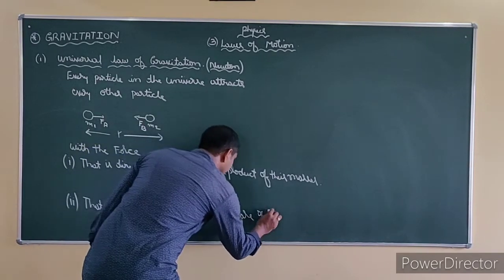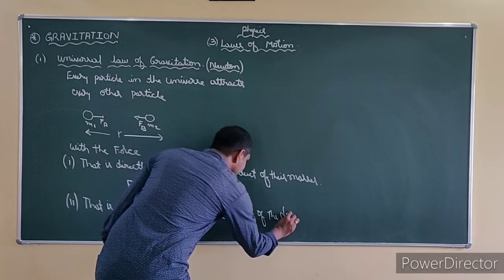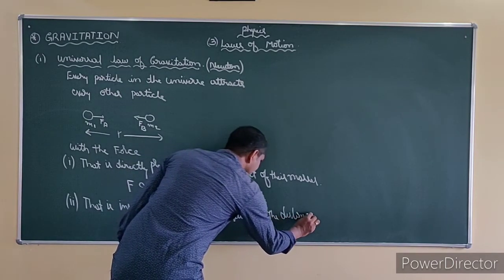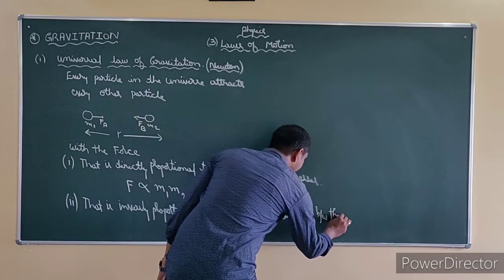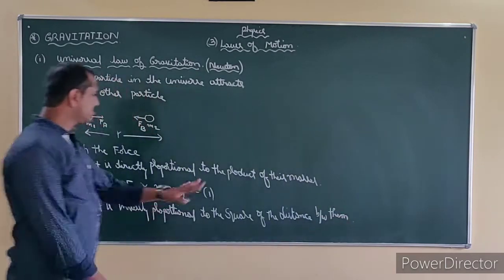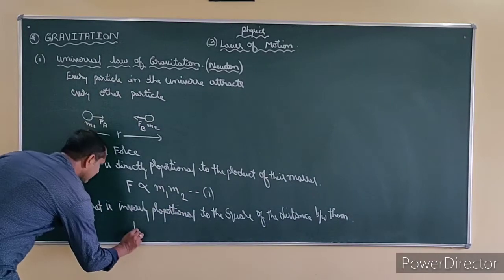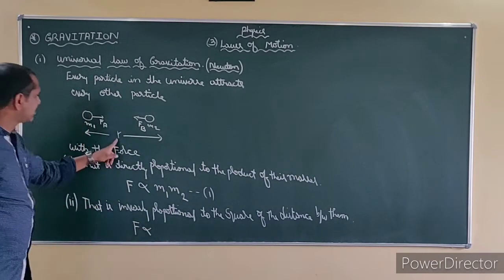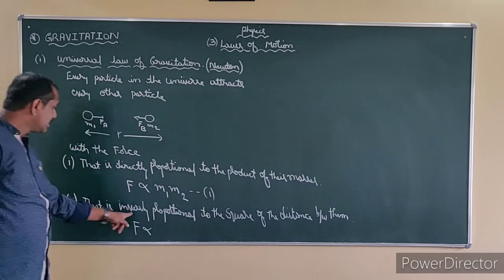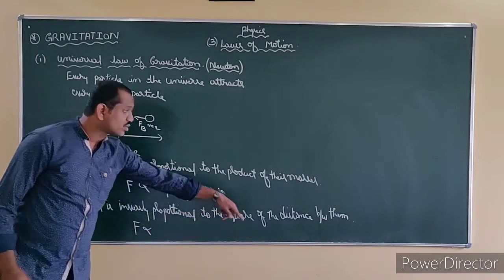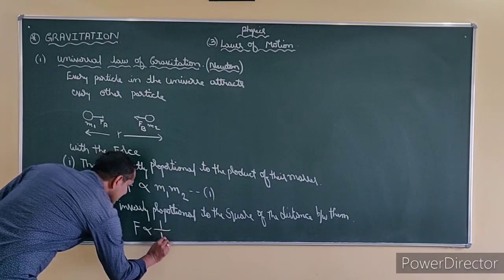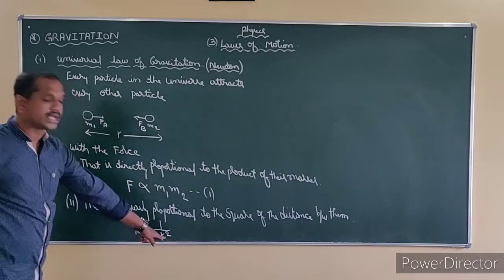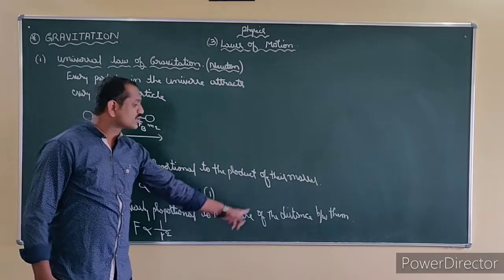This you can write mathematically. What is the distance I have taken here? r, but the force is inversely proportional to the square of the distance. So inverse means 1 by r square. Why have I taken the square? The reason is it is the square of the distance.